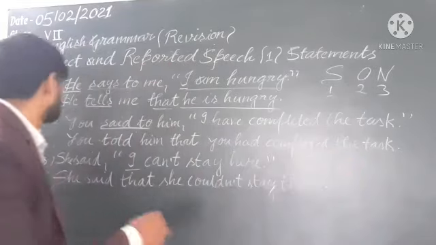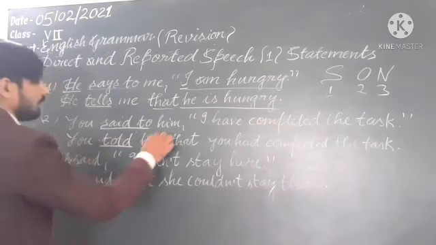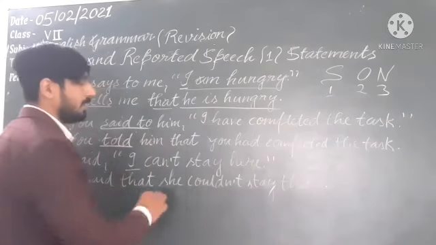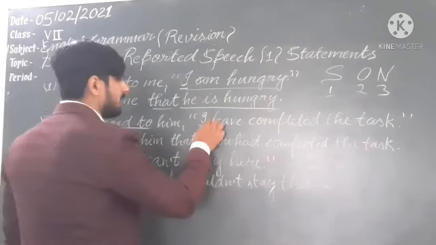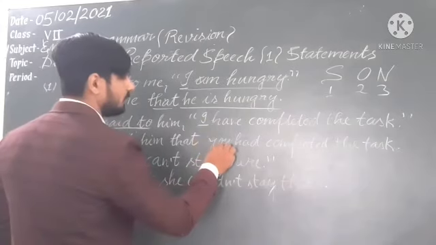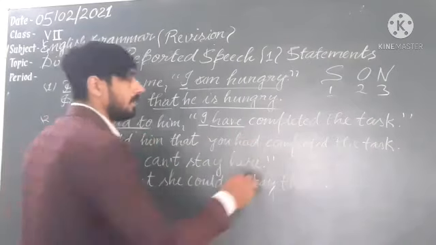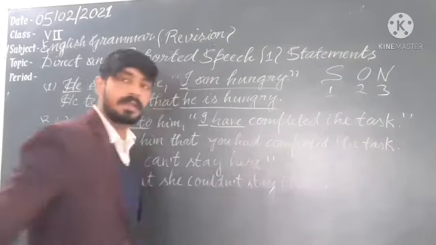So here you said to will be changed into told him. To will be omitted. Afterward, first person changes according to the subject. The subject is you, so it will be here that you. Have will be changed into had. Understand? Had completed the task.